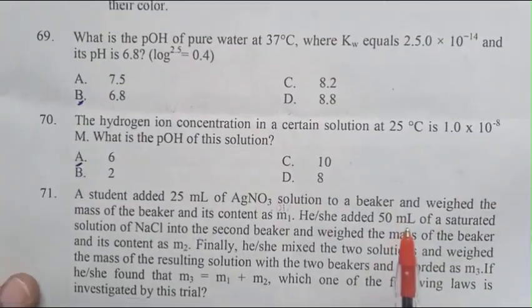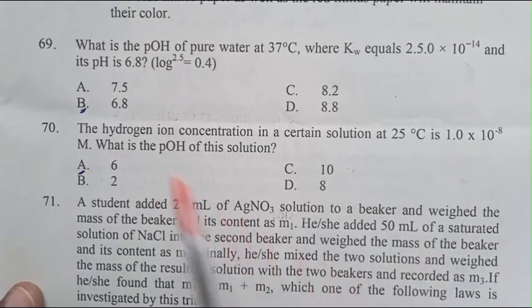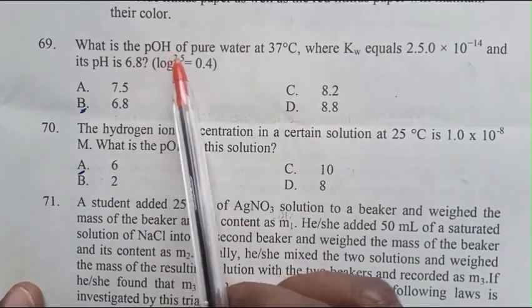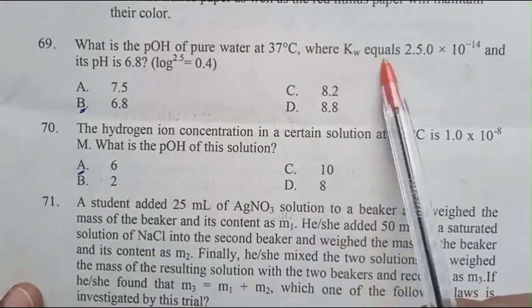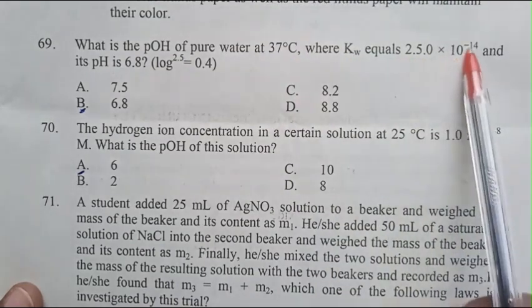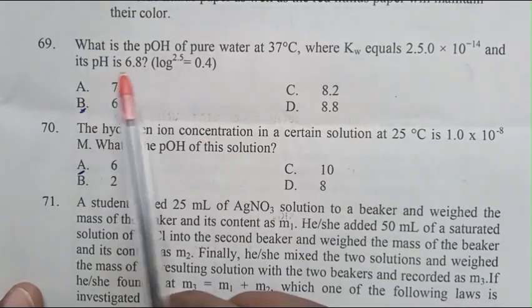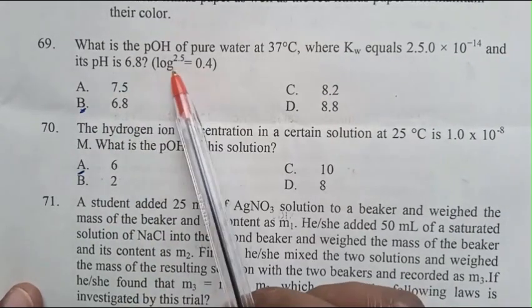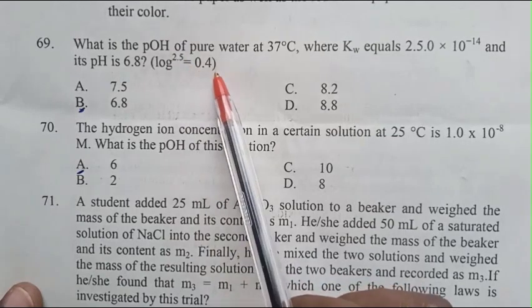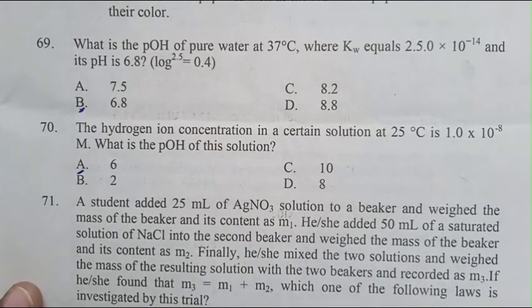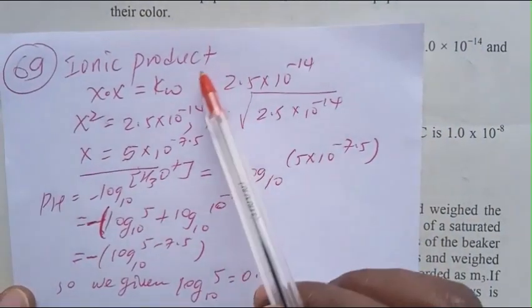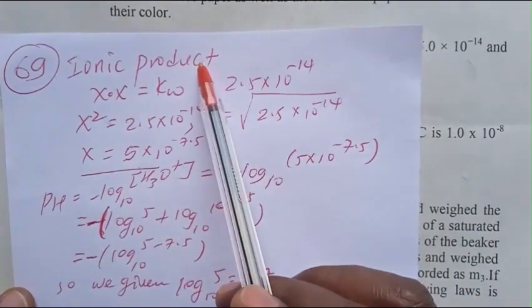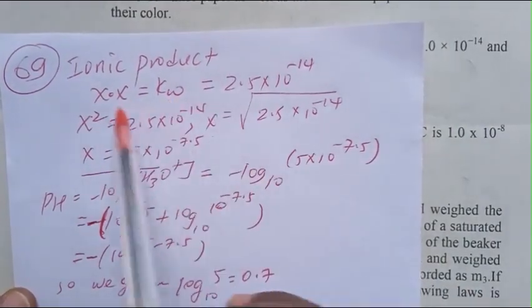Question number 69. What is the pOH of pure water at 37 degrees Celsius, where Kw equals 2.5 times 10 to the minus 14 and the pH is 6.8? Log 2.5 equals 0.4. For this question, the ionic product is X times X, which is Kw.